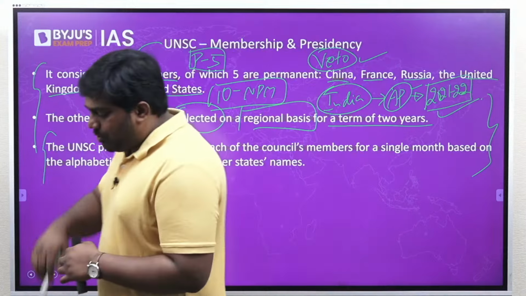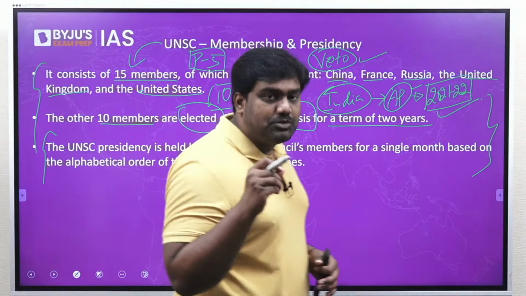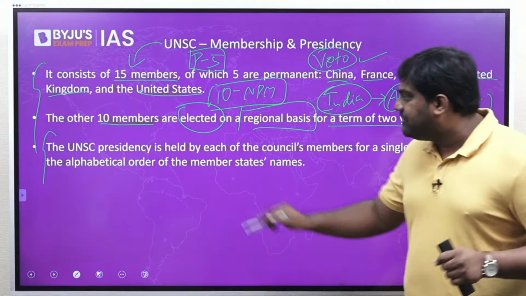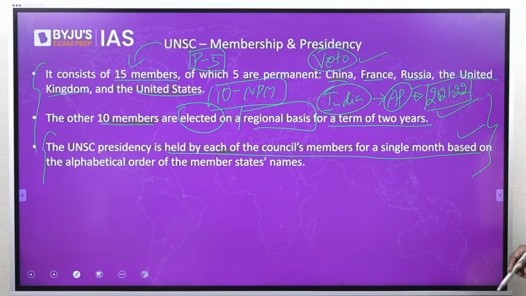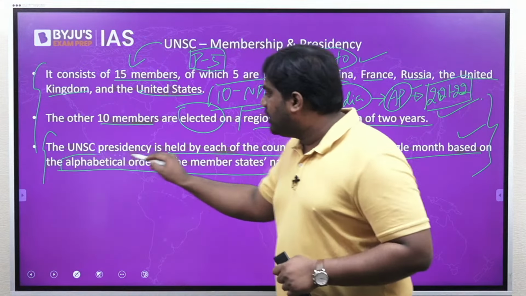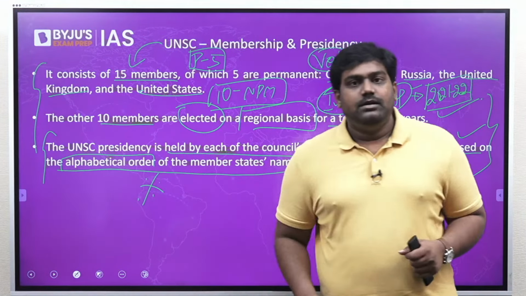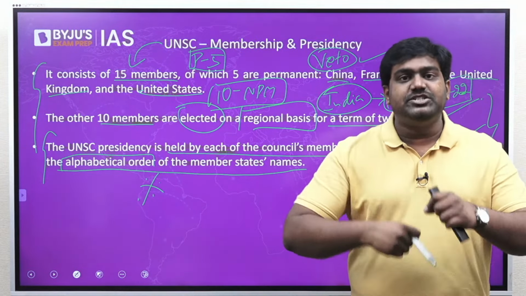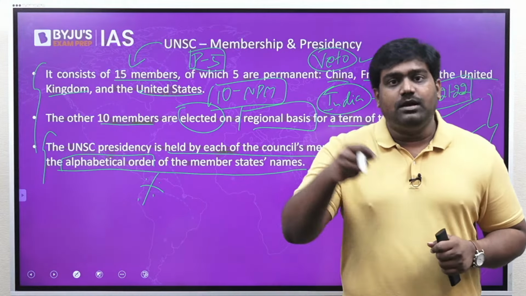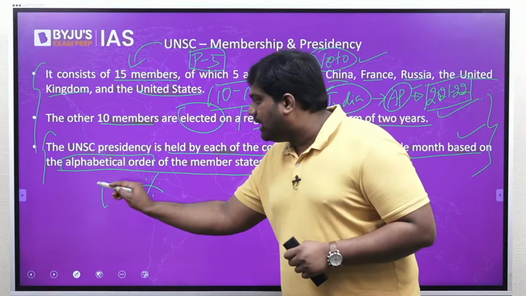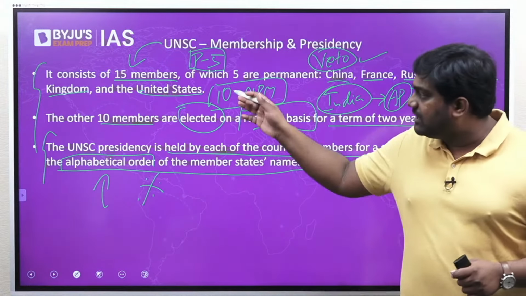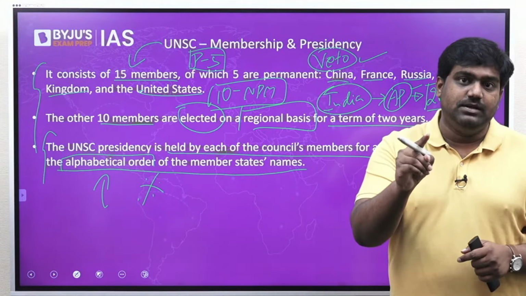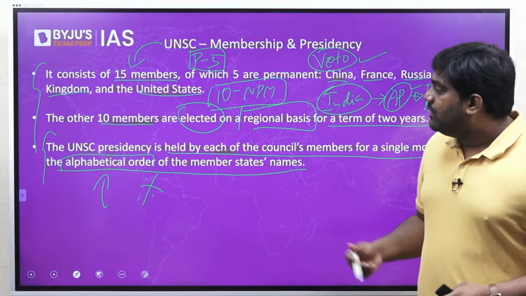Now coming to the last important point, who gets to hold the position of presidency of UNSC? The presidency of UNSC rotates every month between all the 15 members in an alphabetical order. All the 15 members get to hold the presidency position. It rotates on a monthly basis from one country to another, and this is done in alphabetical order. Right? The 15 countries are arranged in alphabetical order and every country will occupy the presidency for 1 month. Right? And this keeps rotating.